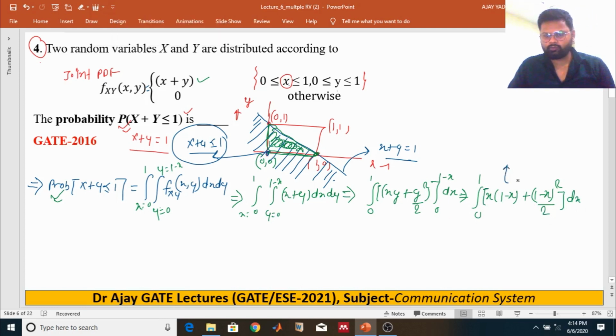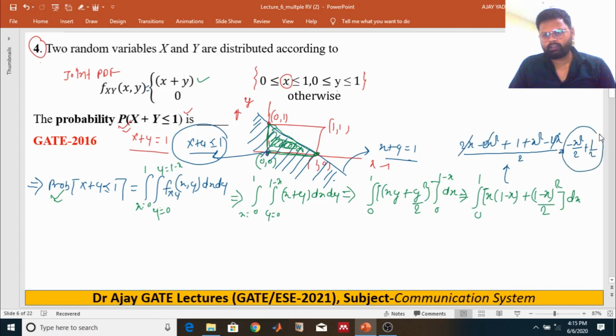Now I'm solving the inner part of this integration: x minus x square plus 1 plus x square minus 2x over 2, the 2x will cancel, giving minus x square divided by 2 plus half.